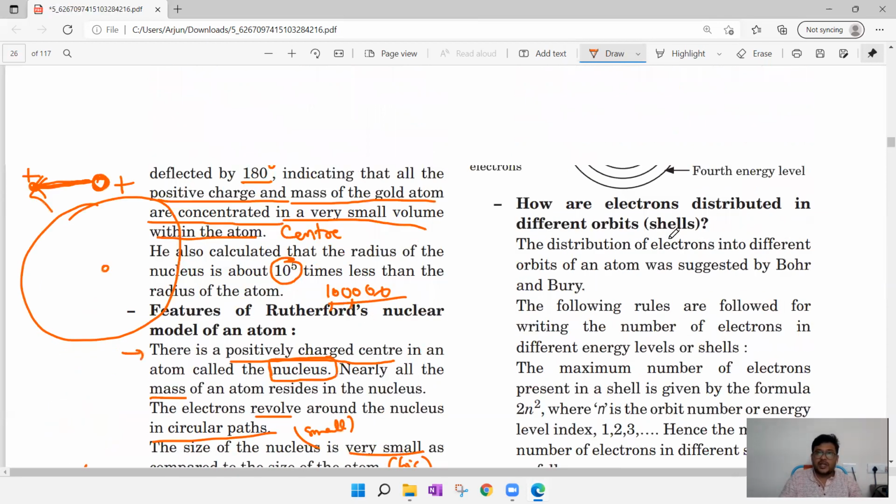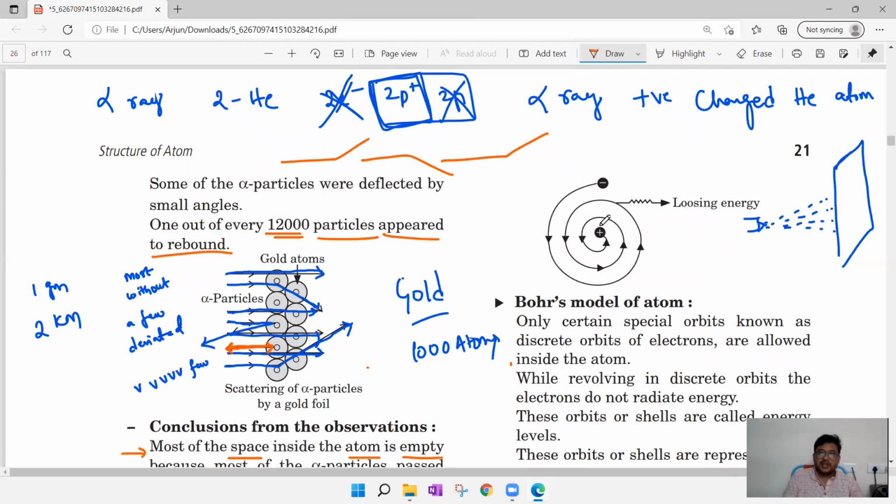So you see, as per Rutherford, there will be an electron, and that electron will be revolving. While it is revolving with acceleration, there will be radiation of energy. When energy is radiated, it will automatically lose its energy. After losing its energy, all electrons will fall into the nucleus. Guys, if electrons are falling into the nucleus, the total atom would collapse. Nothing should remain. Is that happening? No. So from this we can tell Rutherford's atomic model is a failure.